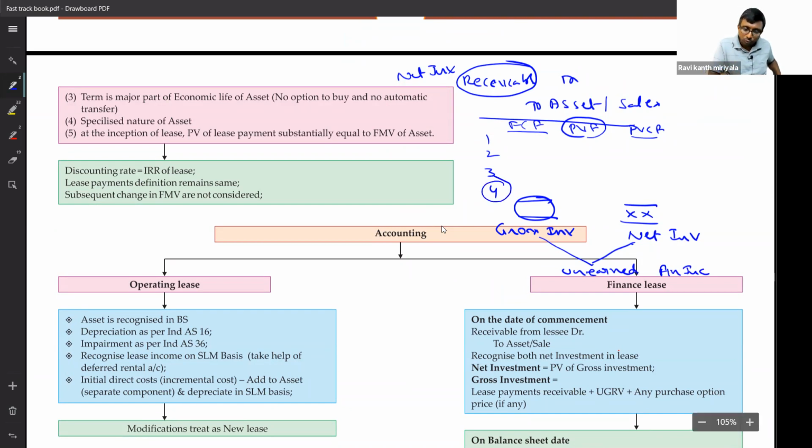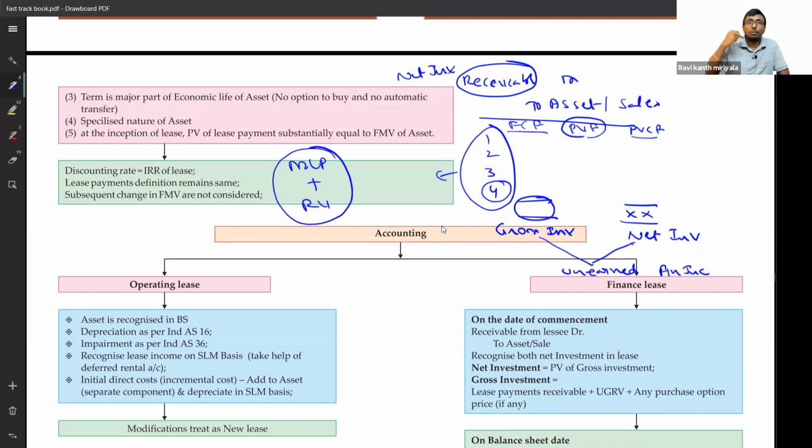So here, what all will be included in this, sir? MLP, that is lease payments basically, plus residual value of the asset, if the asset is going to come back to the lessor. Correct. Now, just imagine, I gave a 4 year lease of one car to one person. I am de-recognizing my entire asset. My asset is gone, full amount. The car is bought for 10 lakh. I'm taking it out from my books, 10 lakh.